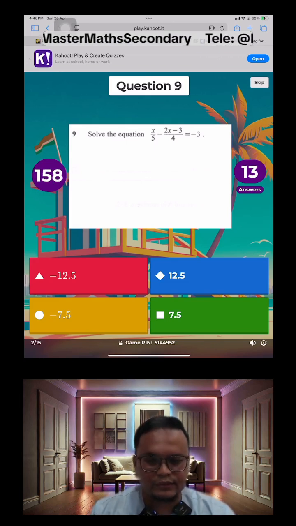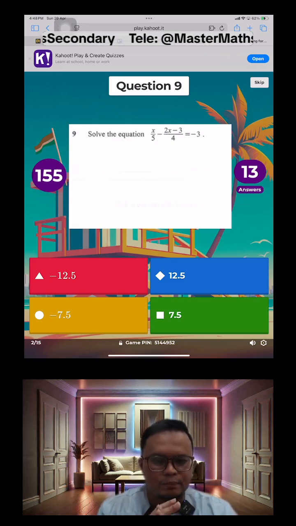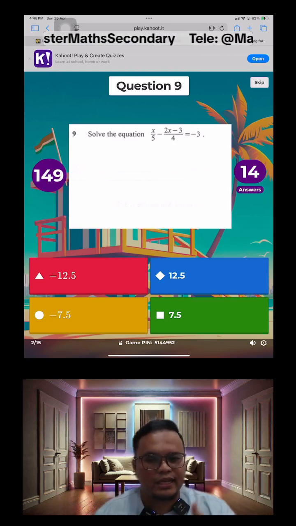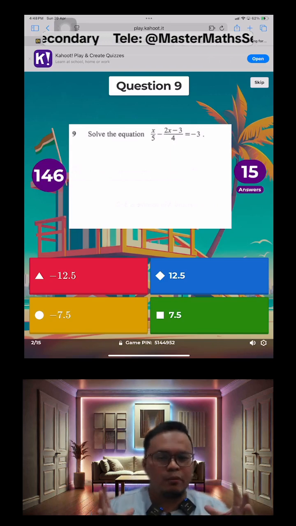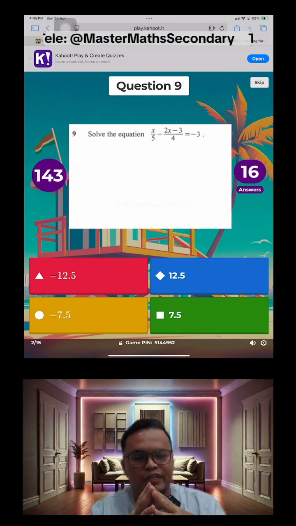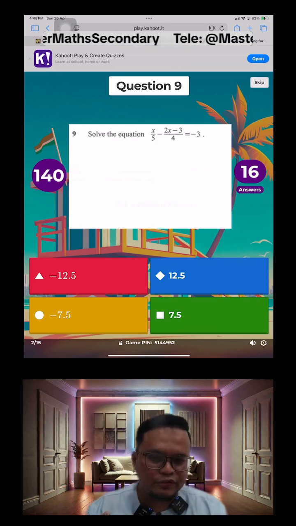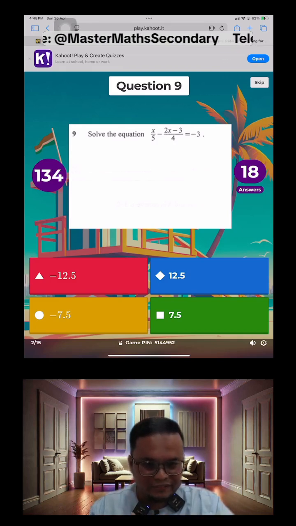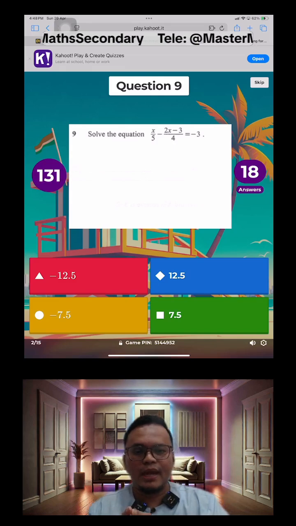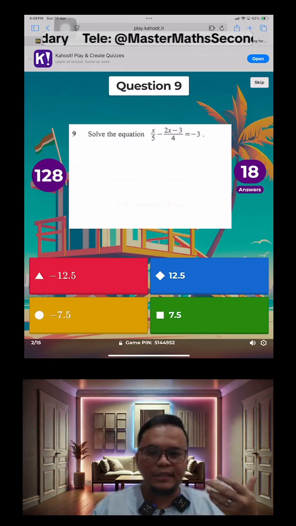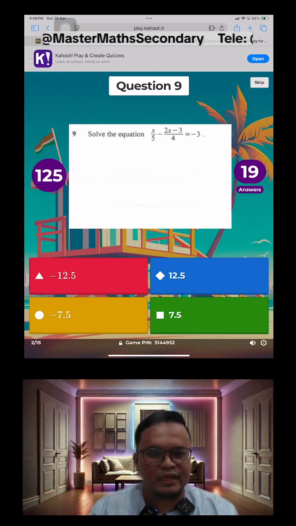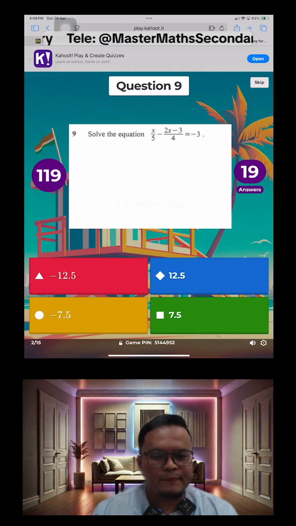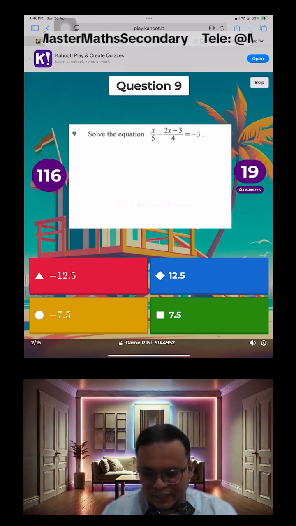Okay, so what I suggest you do is, you got 2 options. Either you get rid of the fractions completely from the start, by multiplying by something throughout the whole equation, left hand side and right hand side, or you can choose to combine the 2 fractions on the left hand side into 1 fraction first. It's really up to you, whichever approach you prefer. You can either combine the 2 fractions into 1 fraction, and then cross multiply after that, or you can simply just multiply by a constant. I don't want to say what that constant is now, but to get rid of the fractions completely. You have about 2 minutes left.